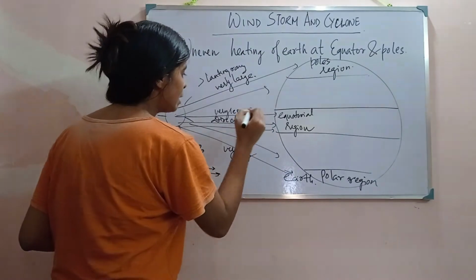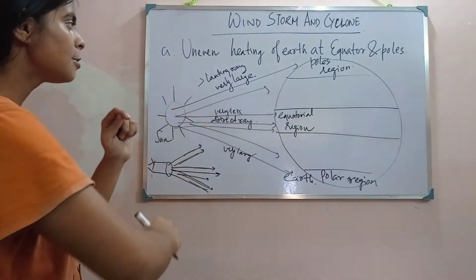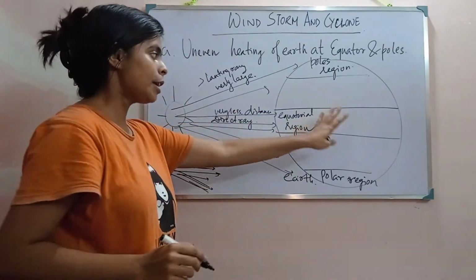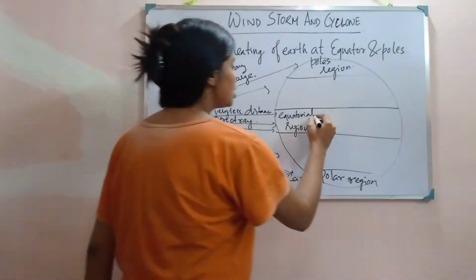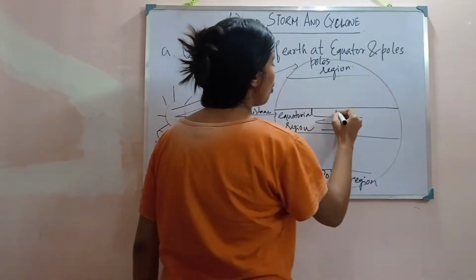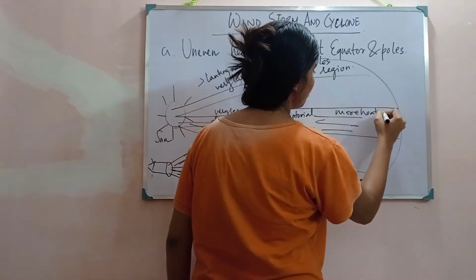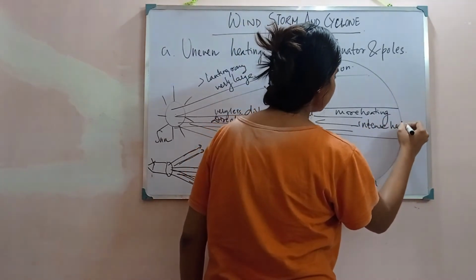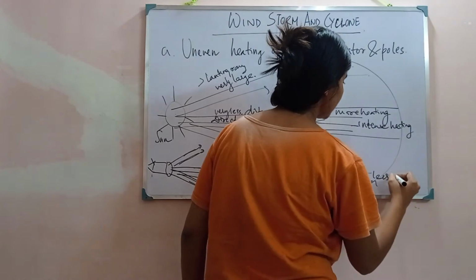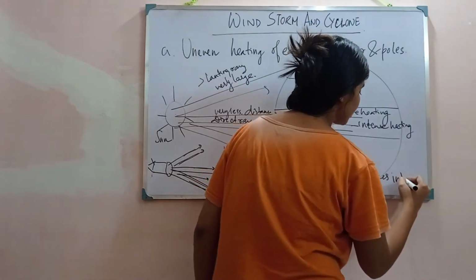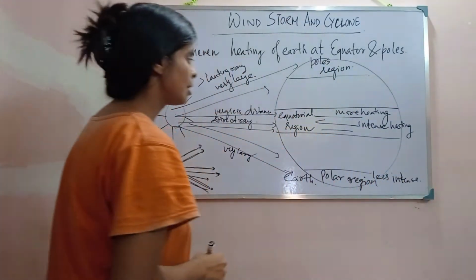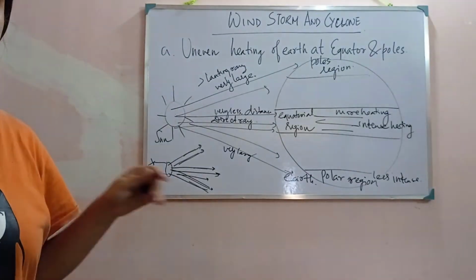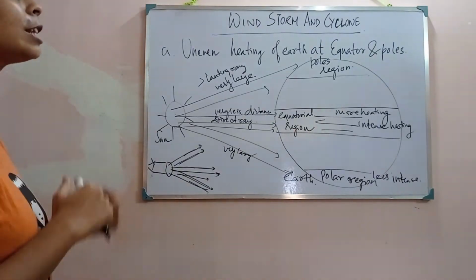So what will happen? Since it is covering less distance, the land present at the equatorial region will get more heating, or intense heating, than the polar region. And due to this, it creates a wind current, due to the uneven heating of the earth.